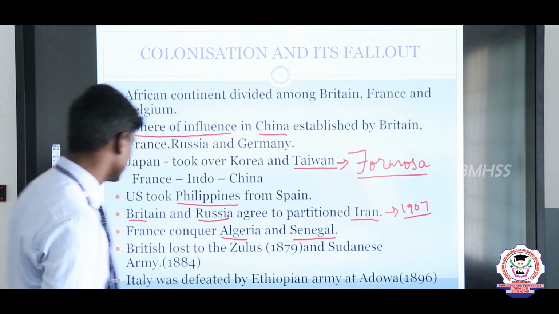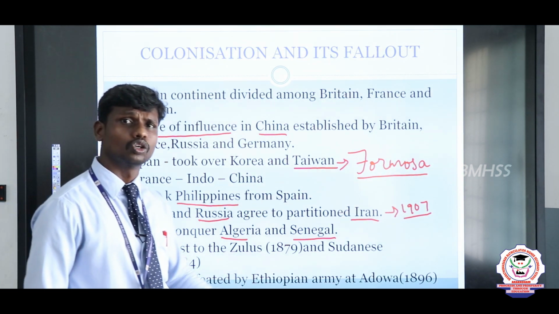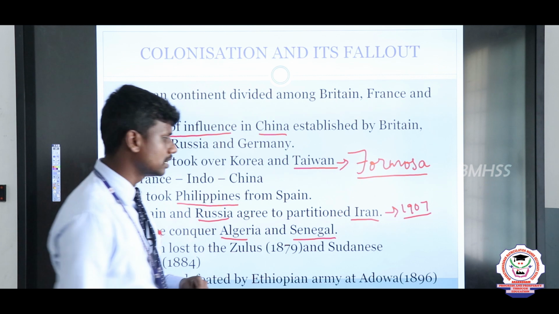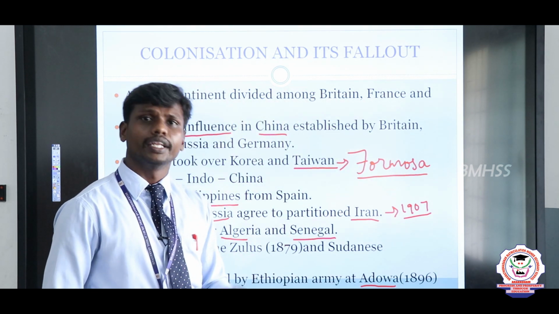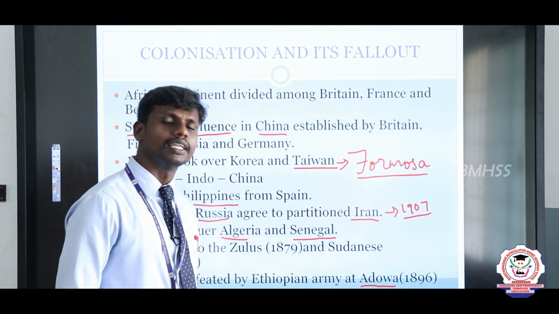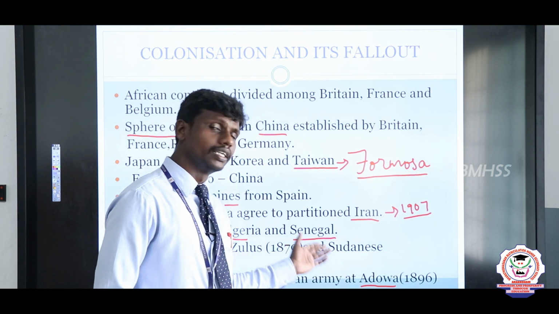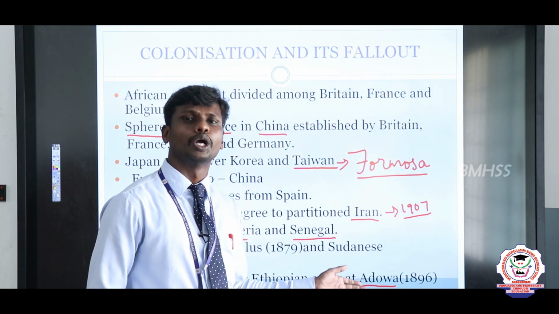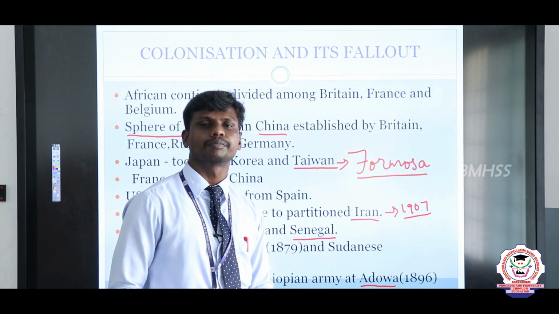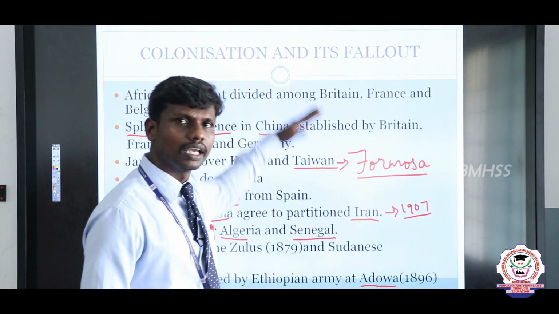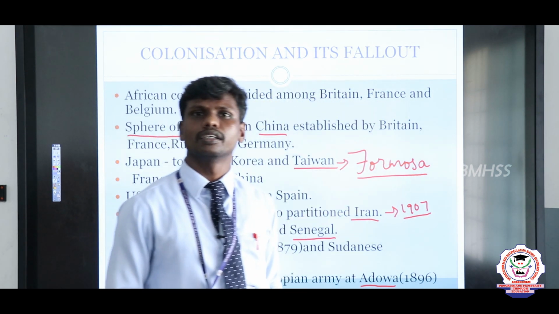Okay, the last point is Italy. Italy wanted to capture the place of Ethiopia, particularly the place of Adowa. Adowa is a part of Ethiopia. In that place, the Italians wanted to capture. But what happened? The Italians were defeated by the Ethiopian army in the year of 1896. Okay, so this is the quick summary about colonization and its fallout.